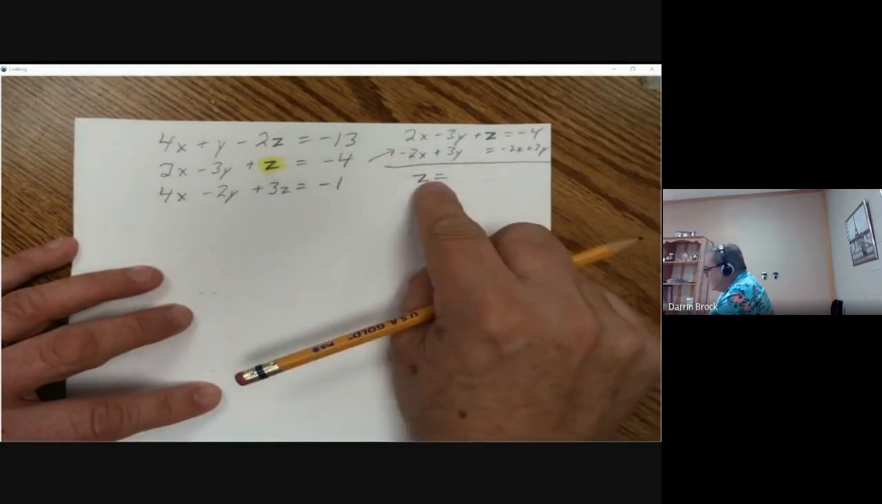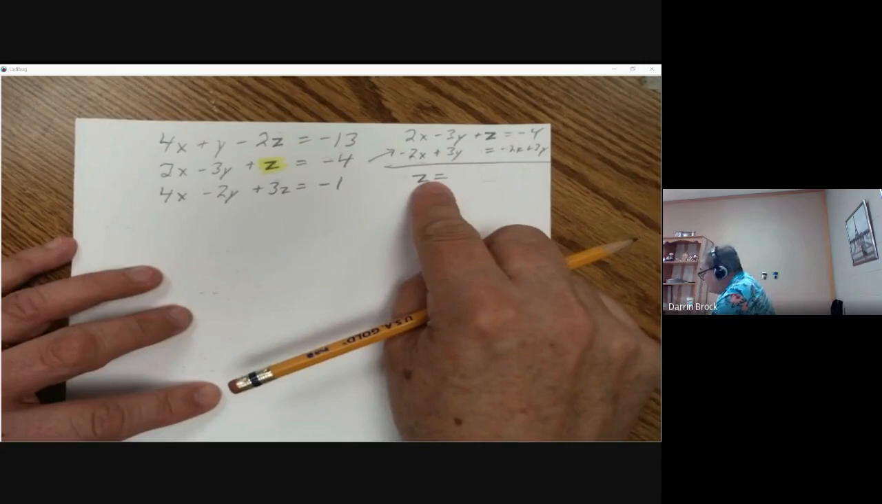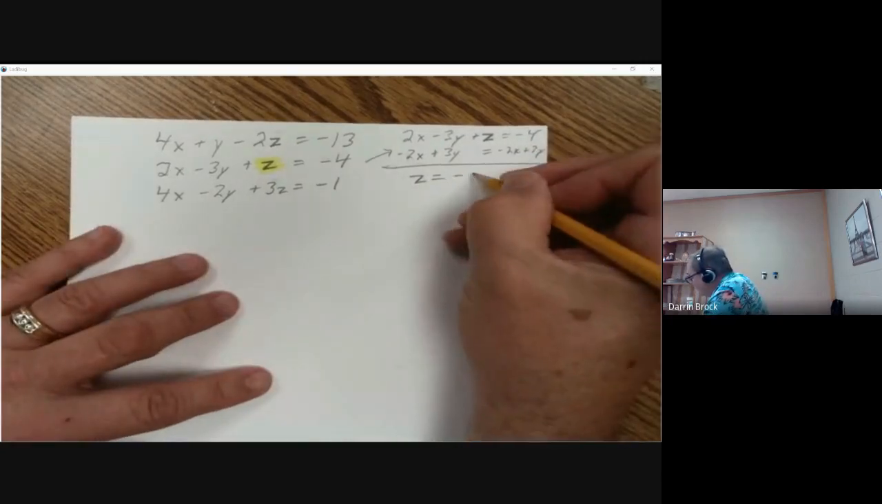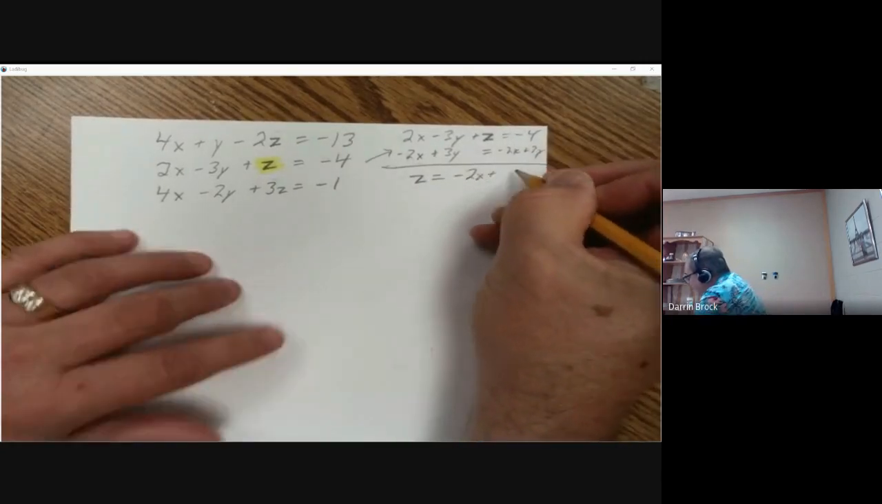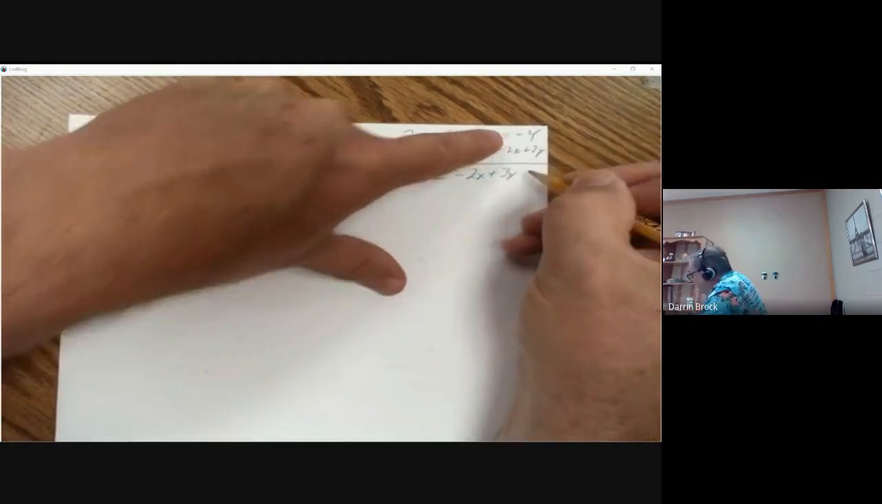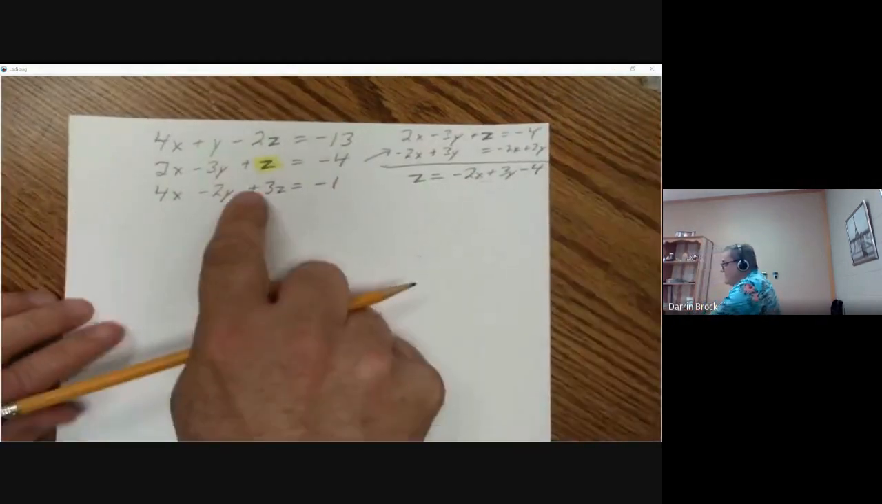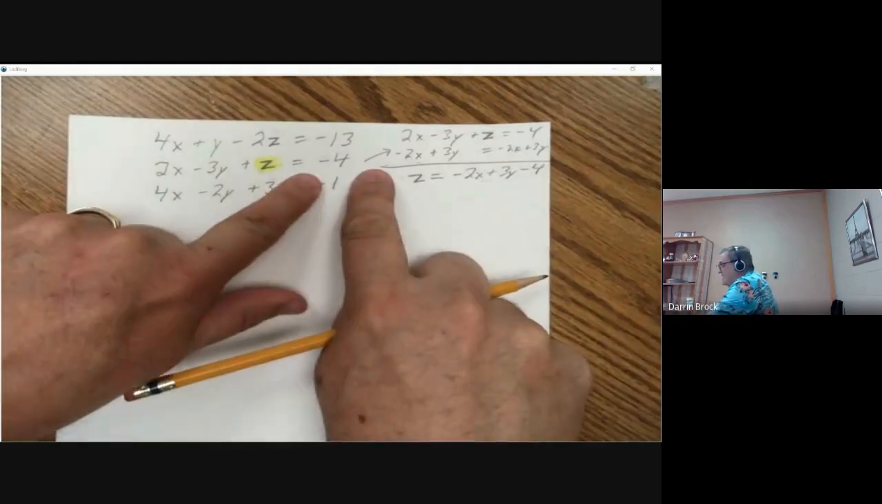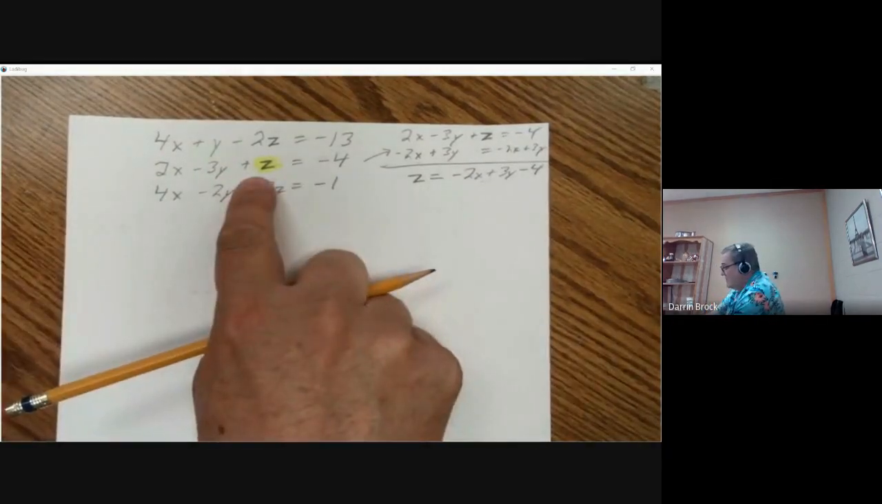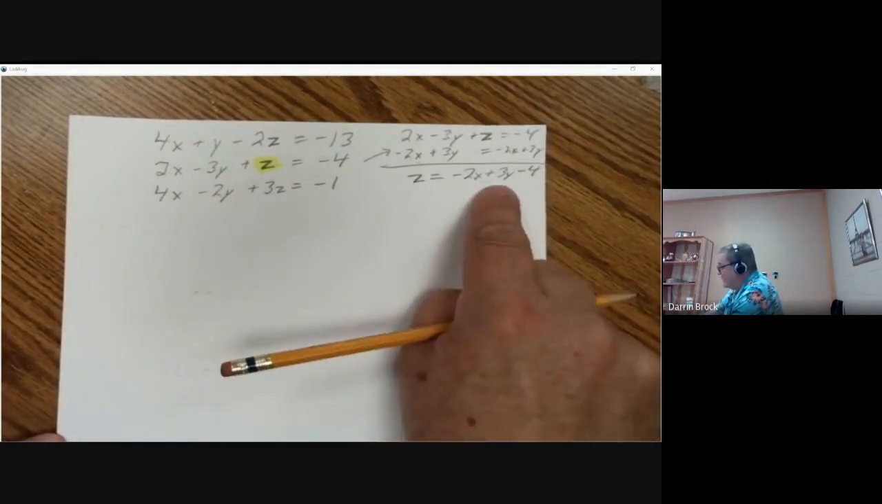Z equals. I was trying to get the z by itself. On the other side now, I moved the -2x, the plus 3y, and we had a -4 over there. So all I did is I took this and moved it to that side to get z equals -2x plus 3y minus 4.